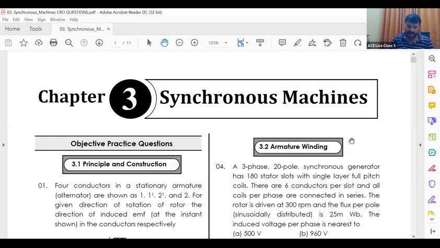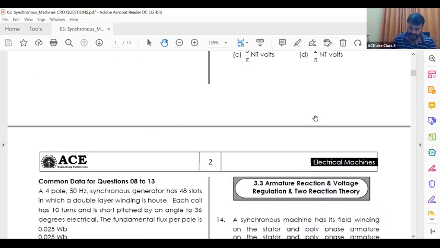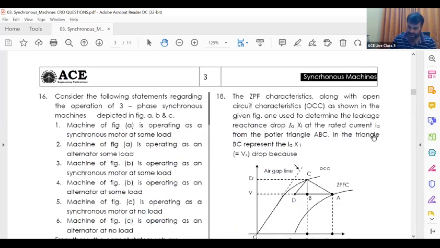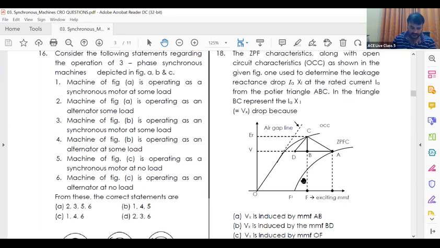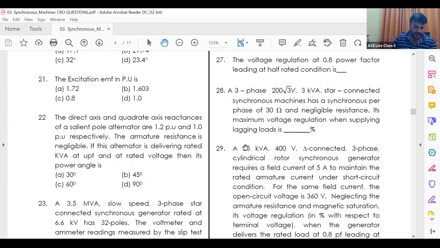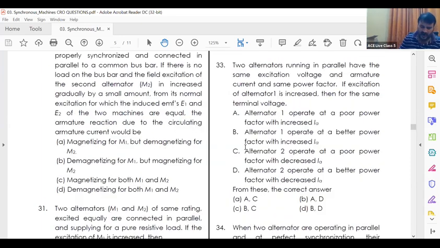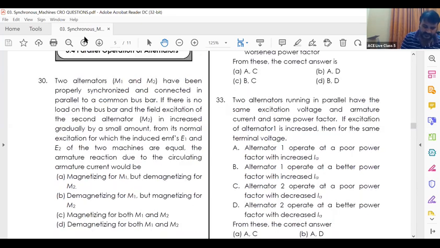First, let us see the questions based on this. 6th chapter. See this question, 2 alternators. Question number 30.